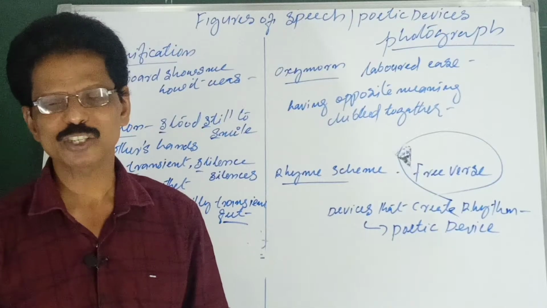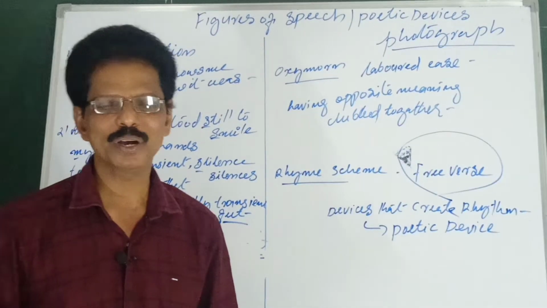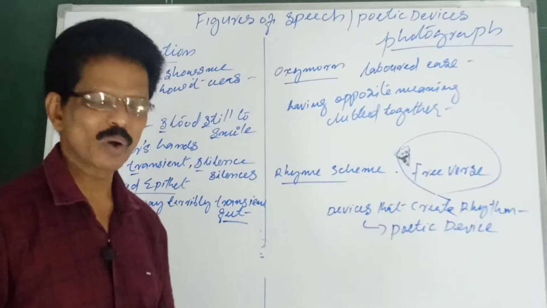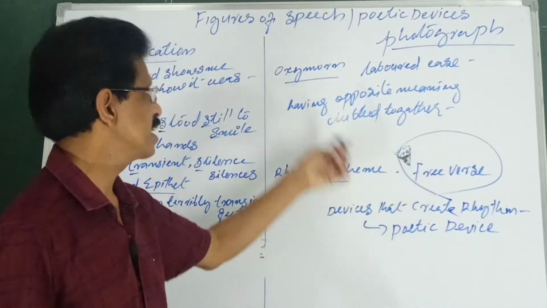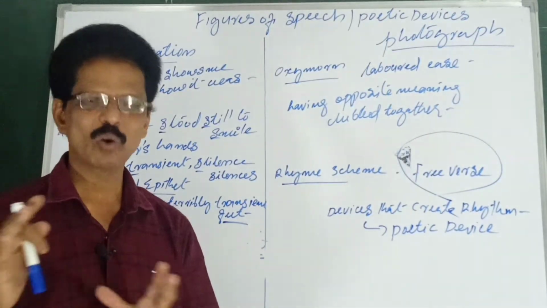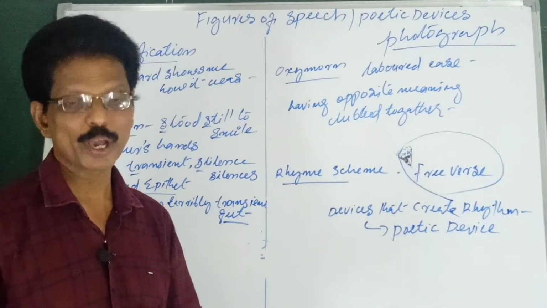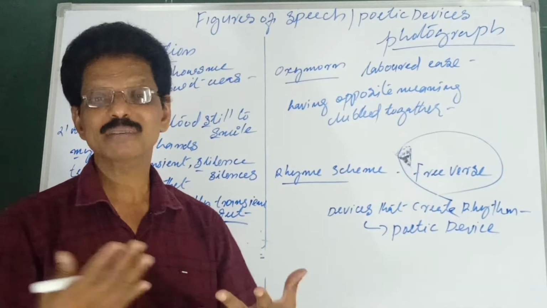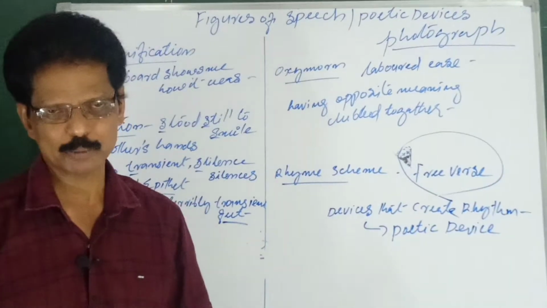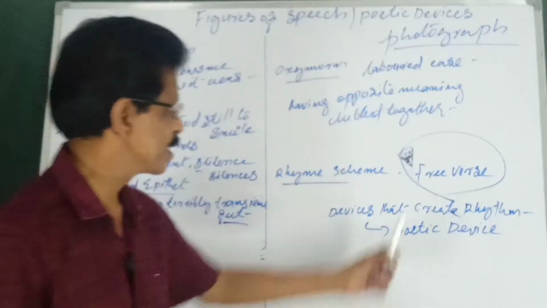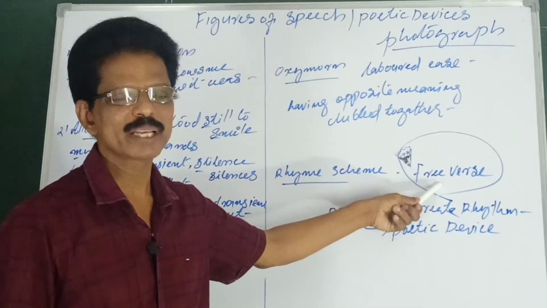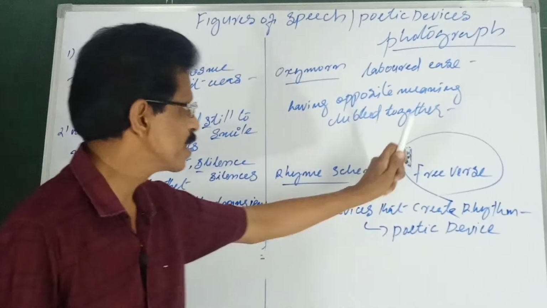Blank verse, even if there is no rhyme scheme, will have the meter, iambic pentameter. Here it is free verse in this poem, not even blank verse. There is no rhyme scheme, no rhythm, no structure. The poet writes from his heart, and overflowing emotions are expressed according to his will. So the rhyme scheme is free verse.